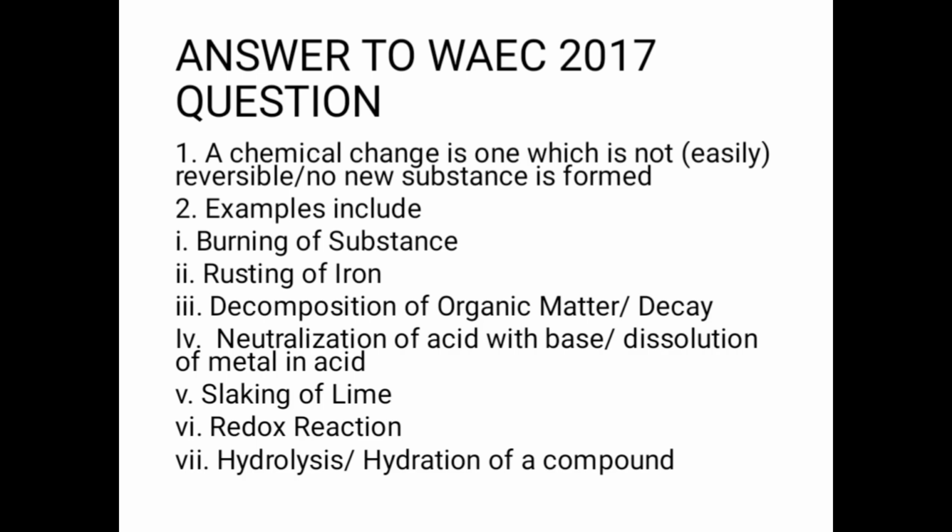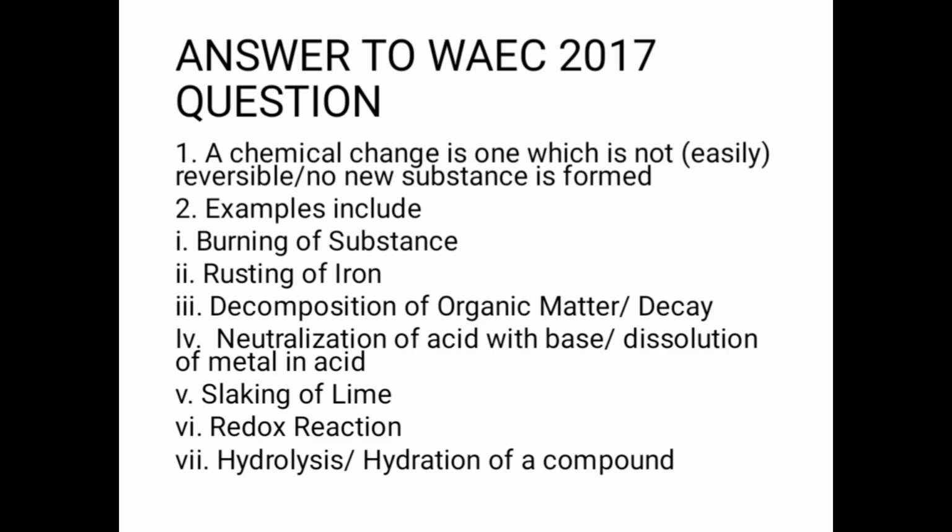We can also put easily reversible there, so that's why it's in a bracket. You can say a chemical change is one which is not reversible, or a chemical change is one which is not easily reversible. That one can be marked, and then you can also say a chemical change is one in which a new substance is formed. You will get your full mark either way.